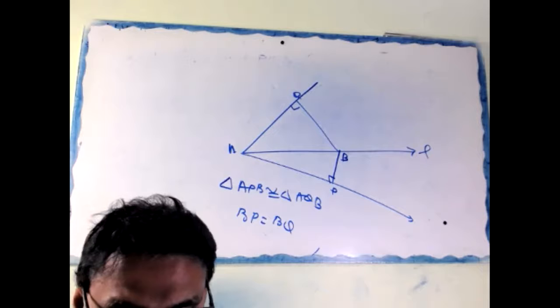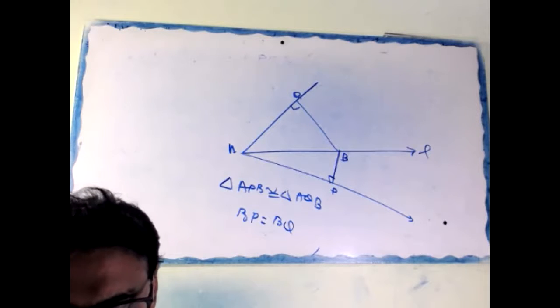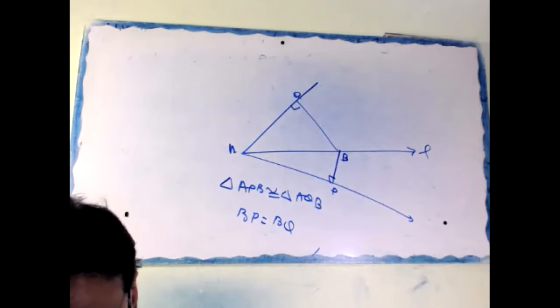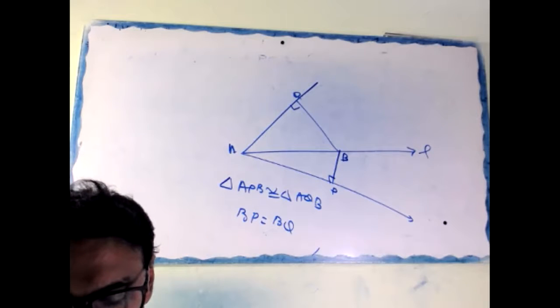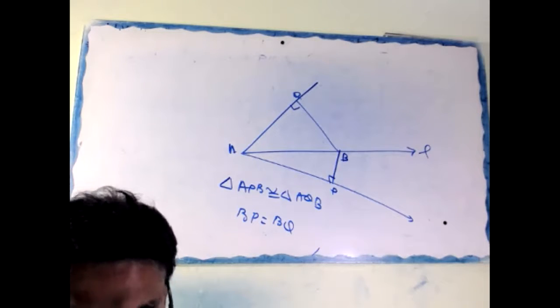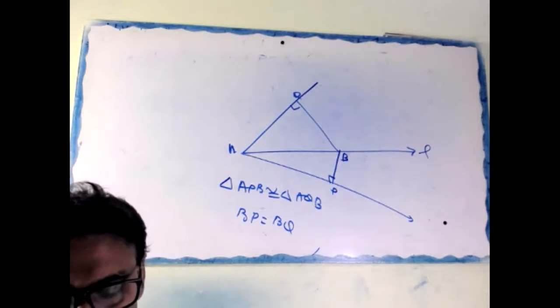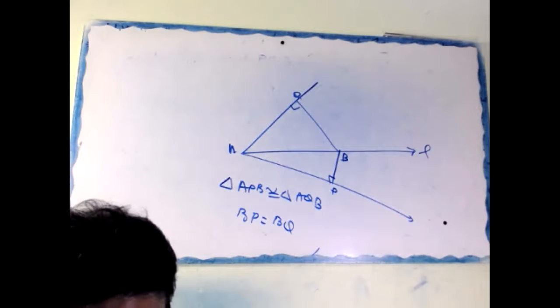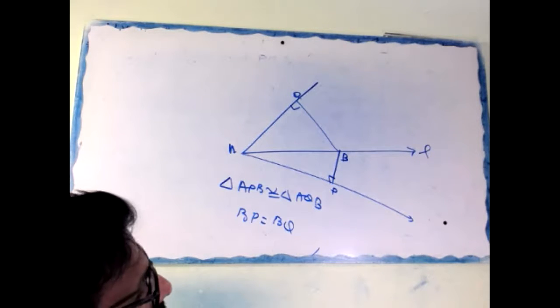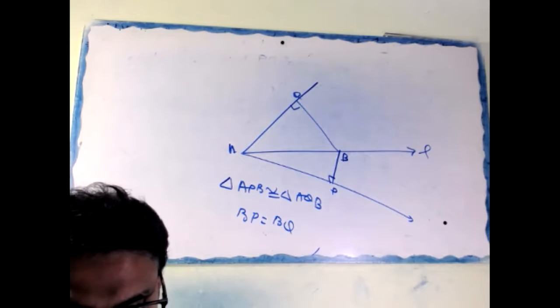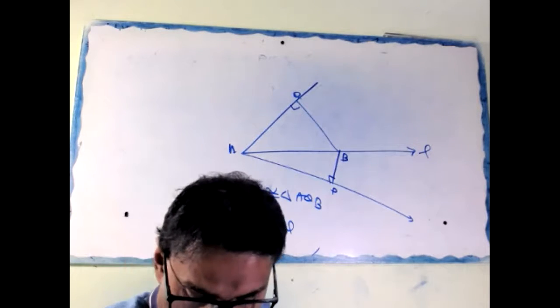Here in the figure, L is the bisector of angle A. B is any point on L. BP and BQ are perpendicular from B. Show that triangle APB is congruent to triangle AQB, and BP equal to BQ. Okay, try now.